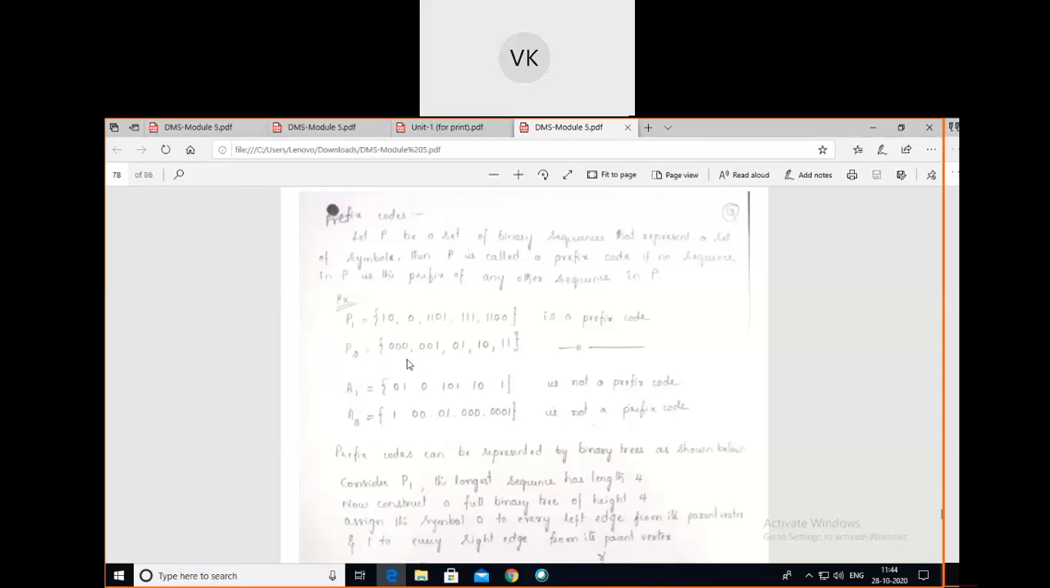You can verify all the sequences of the P2 list, whether any sequence is a prefix of any other sequence in the given list. Triple zeros are there. Here double zero is there, leave it. Only one zero, leave it. No zeros, leave it. So this is not the beginning of any other sequence in the list.